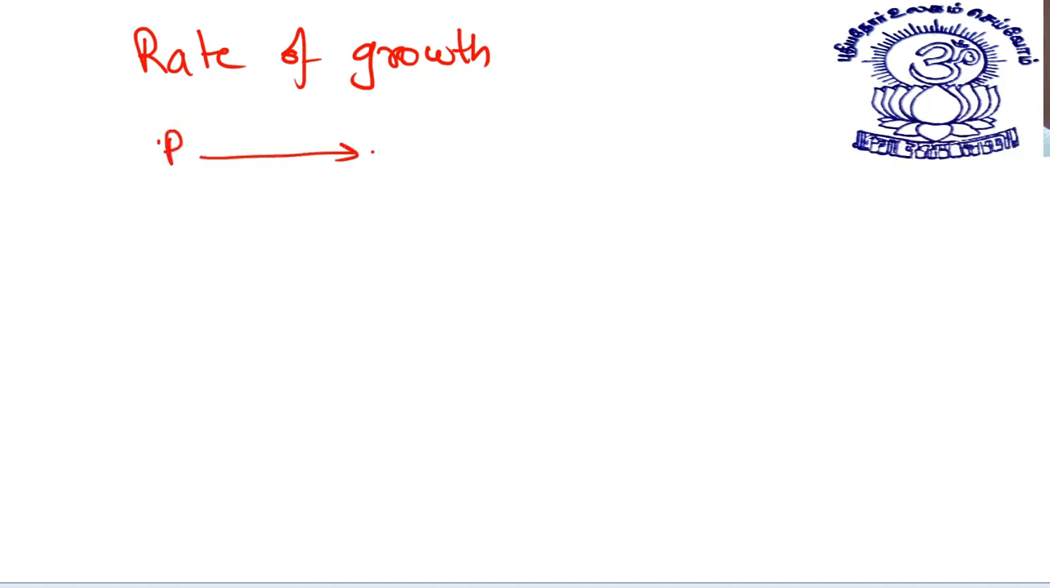Now, students, in this particular topic, I will be dealing with the questions that are based on rate of growth. These questions will be of the type: suppose I say a principal becomes double of itself in 4 years. So, in how much time will it become four times of itself?